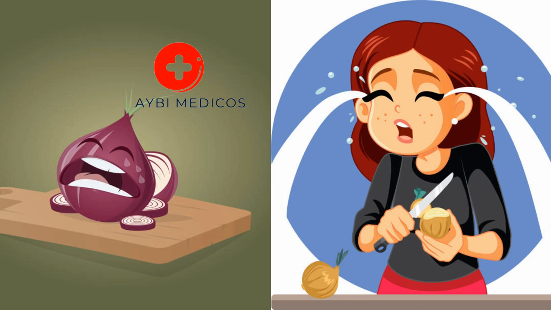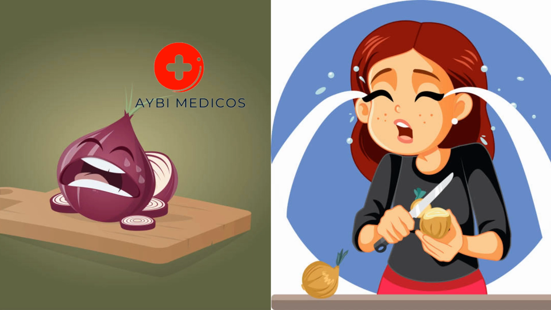Formation of sulfenic acids. When the onion is damaged, the alliinase enzymes come into contact with the sulfur compounds. This interaction causes a chemical reaction that converts the alliin into sulfenic acids. The primary sulfenic acid formed is called syn-propanethial S-oxide.